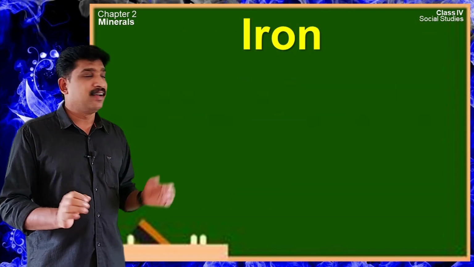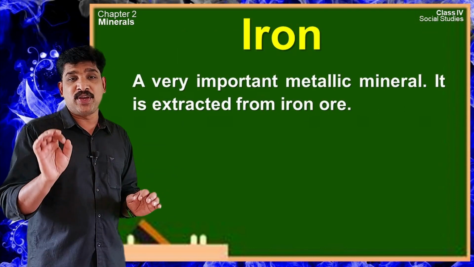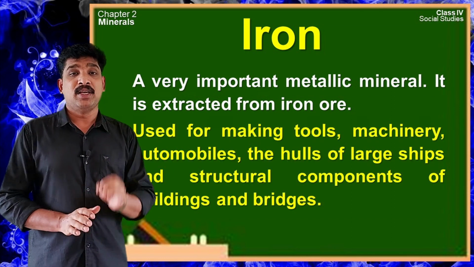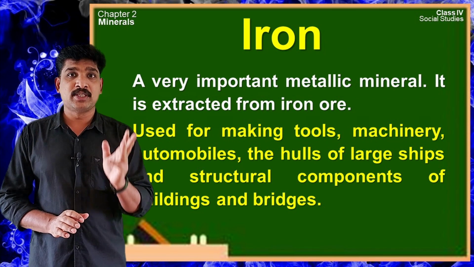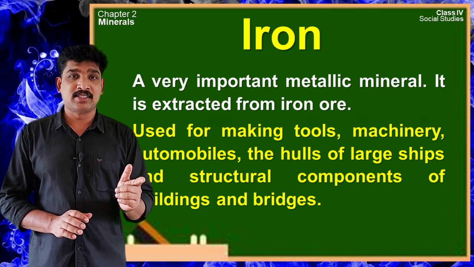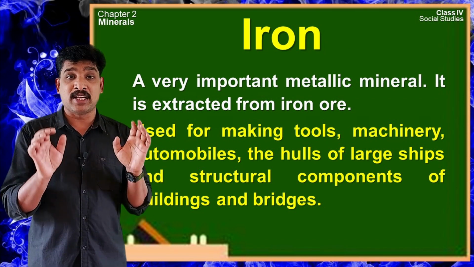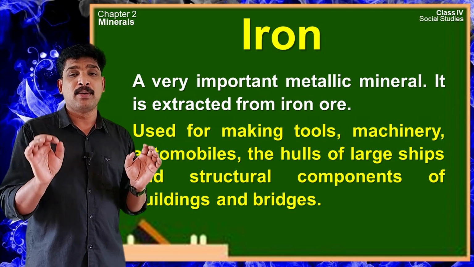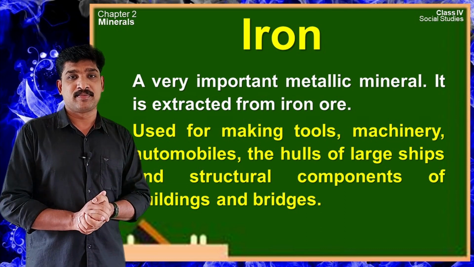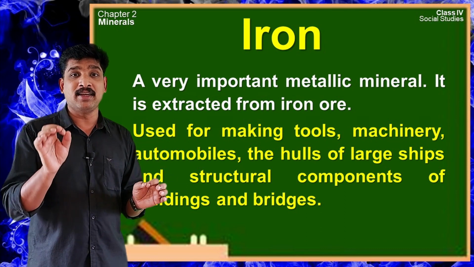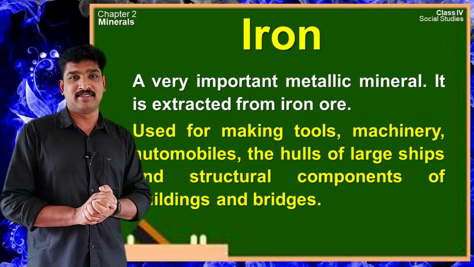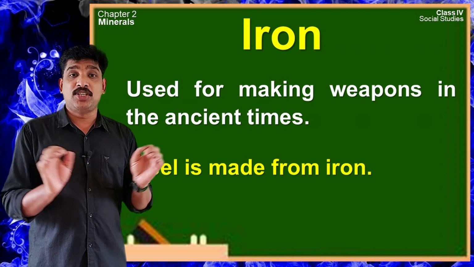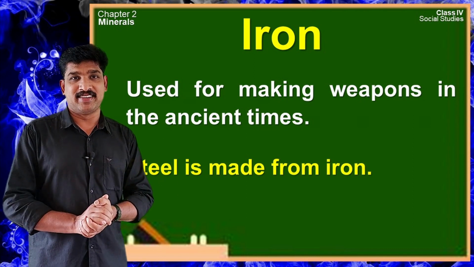Let us start with iron. Iron is a very important metallic mineral. It is extracted from iron ore. It is used for making tools, machinery, automobiles, the hulls or the bodies of large ships and structural components of buildings and bridges. For making the structures of buildings and bridges, we use iron. Iron was used for making weapons in ancient times. Steel is also made from iron.